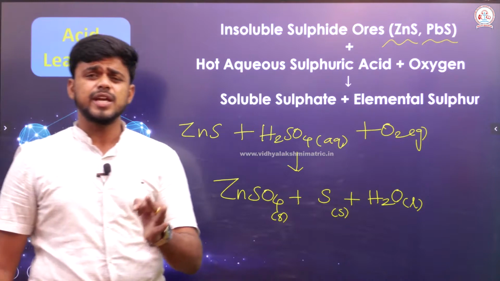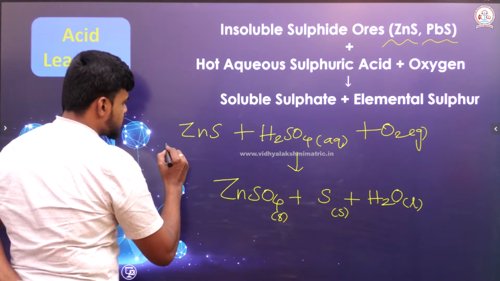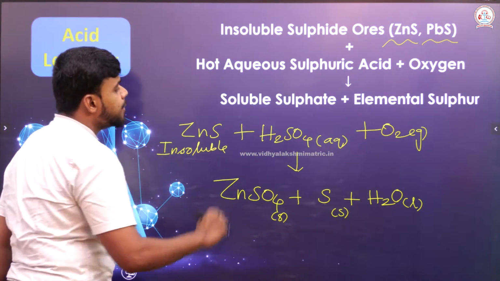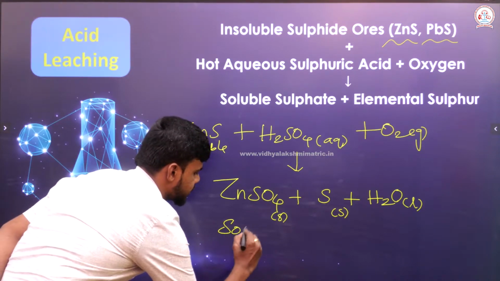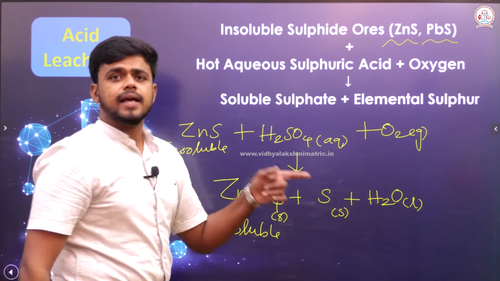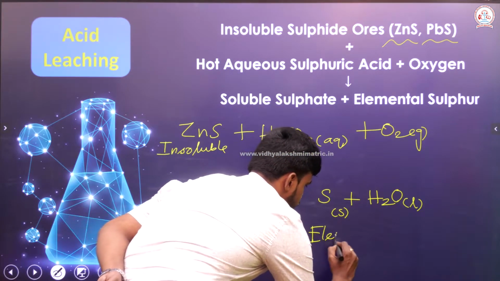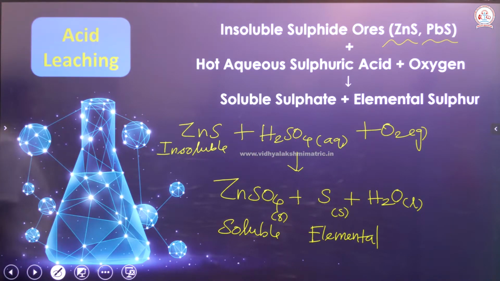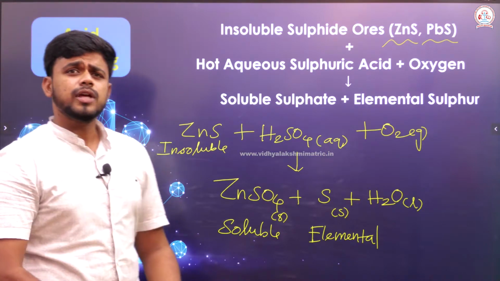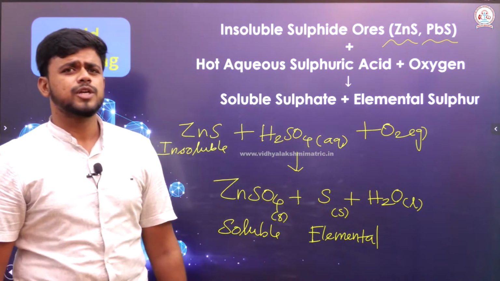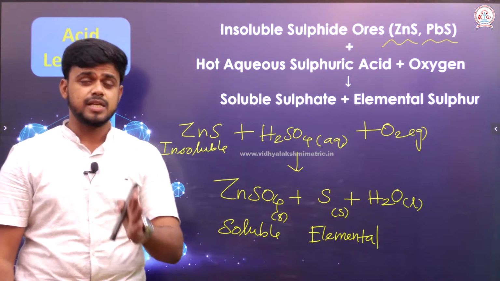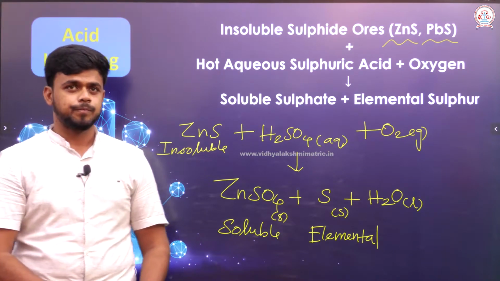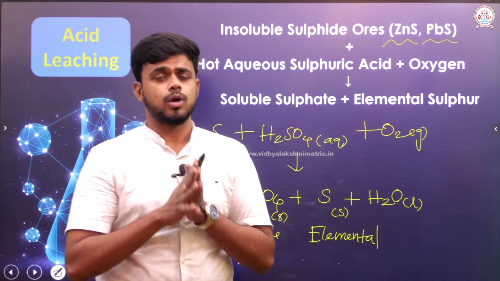Here, what is the thing that we need to find? Here, the sulfide which is insoluble will be converted into a soluble sulfate and elemental sulfur. So, this is how the reaction goes. Right. I know that you people are very familiar with balancing equations. You just balance the equation, which is very easy, and let me know the balanced equation in the comment box below. Right. So, this is what the leaching process overall involves.